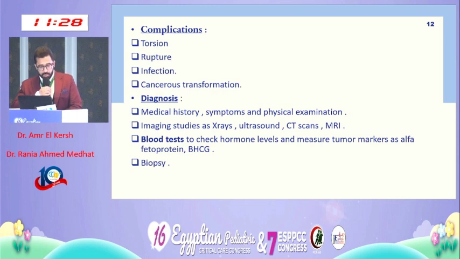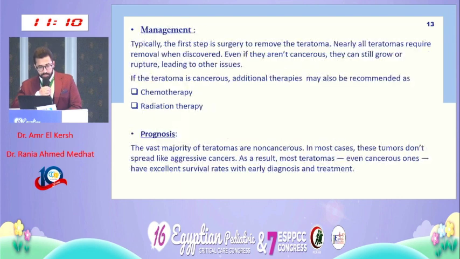Complications usually include torsion, rupture, infection, and cancerous transformation. Diagnosis is based on medical history, symptoms, and physical examination, imaging studies as X-ray, ultrasound, and CT scans, blood tests to check the hormone levels and measure the tumor markers as alpha-fetoprotein, beta-HCG, and finally biopsy.